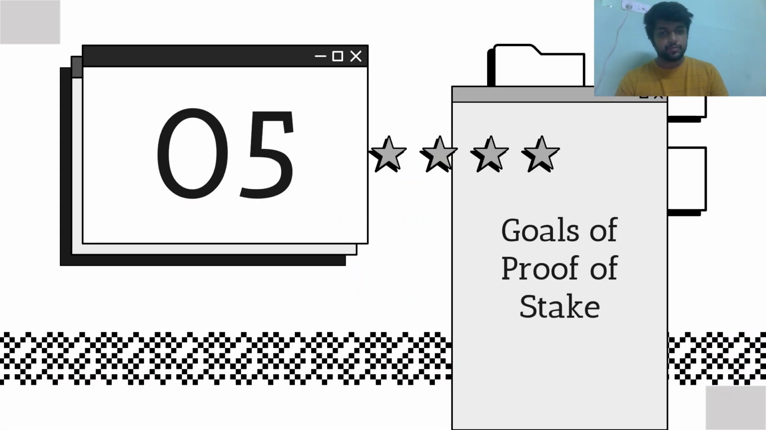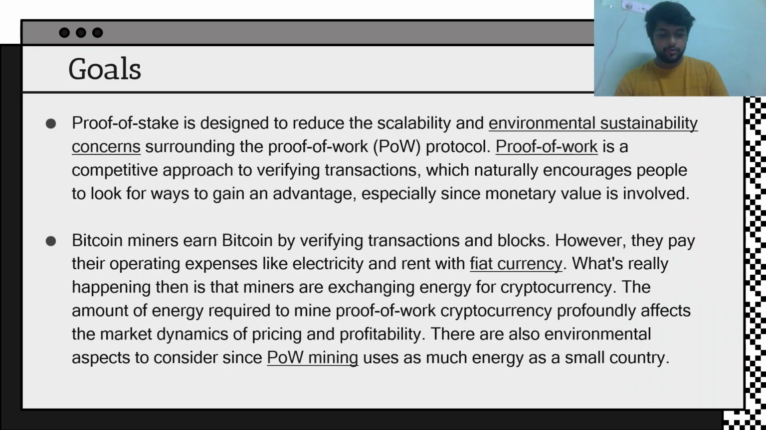So what are the goals of proof of stake currency? The proof of stake mechanism is designed to address the scalability and environmental sustainability concerns surrounding the proof of work protocol, since it is very energy hungry. Proof of work is a competitive approach to verifying transactions, which naturally encourages people to look for ways to gain an advantage, especially since monetary value is involved.